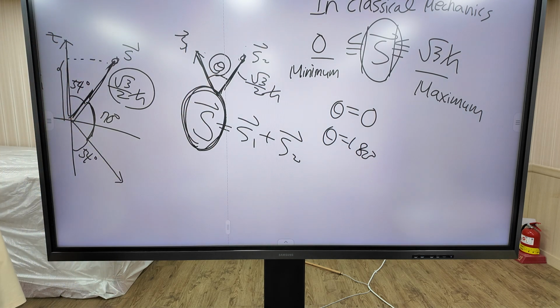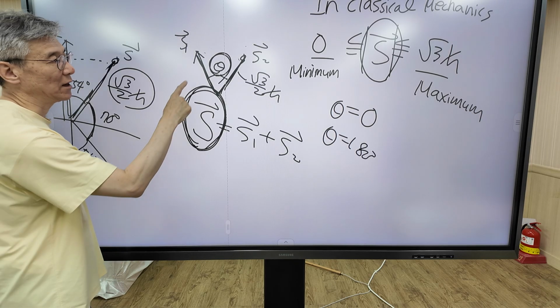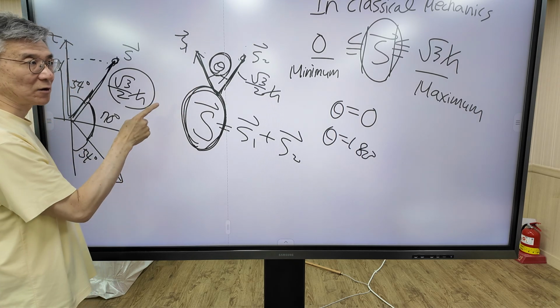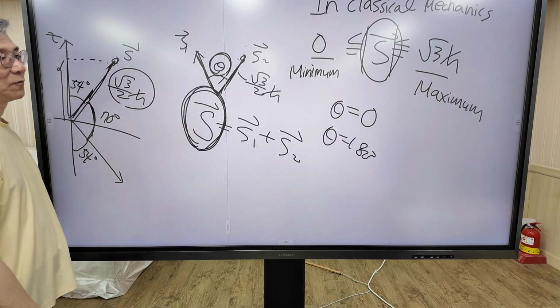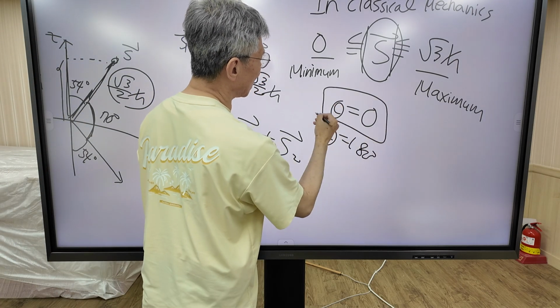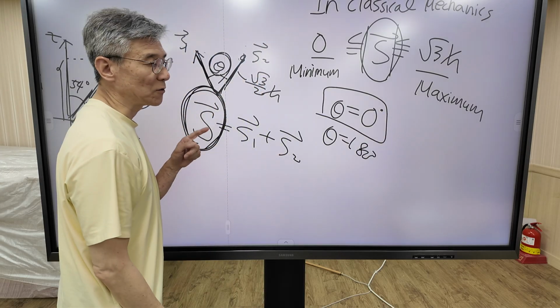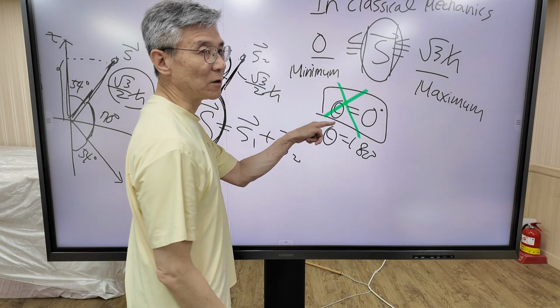But in quantum mechanics, theta is quantized. It cannot take any arbitrary value. It is a key difference between classical mechanics and quantum mechanics. For example, let's take theta equals 0. Actually, according to quantum mechanics, this value is impossible.